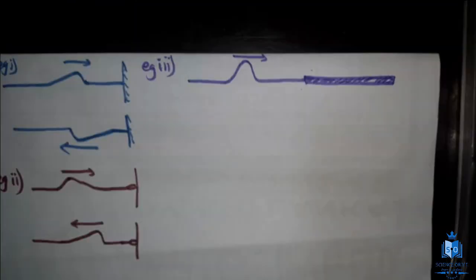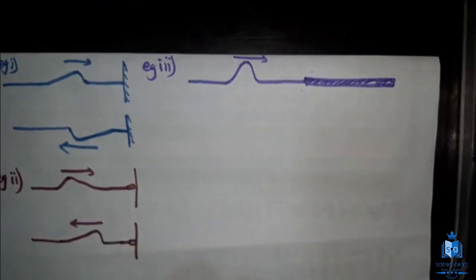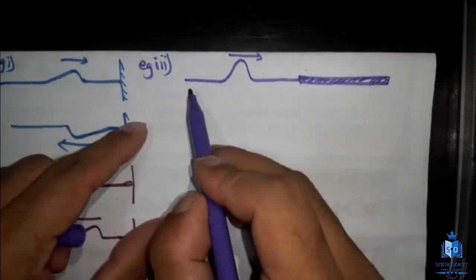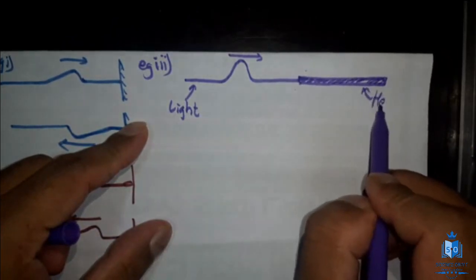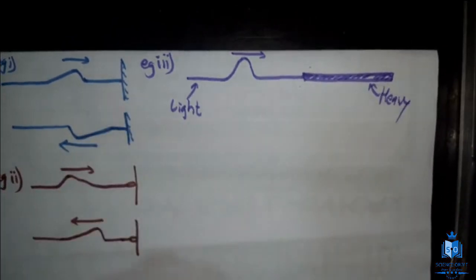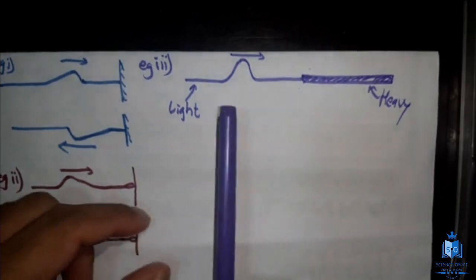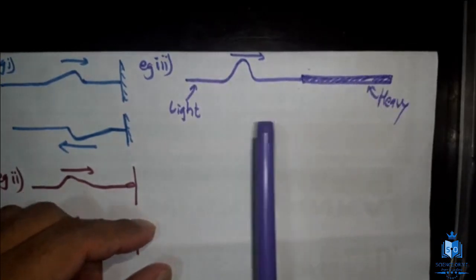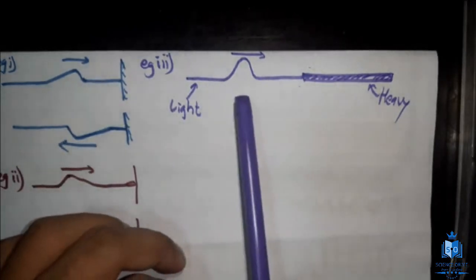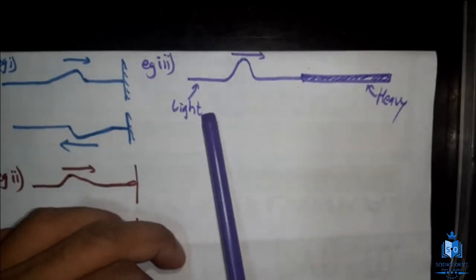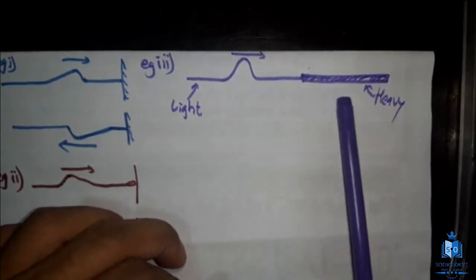And under this, there is another case where two different strings are connected, and what will happen during that instance? Imagine a situation like this. This is a light string, that means it's less heavy, and this is a heavy string. We will learn about this a little later, the quantity we are going to use. We decide whether a string is light or heavy based on mass per unit length. If the mass per unit length is less, that is considered a light string. If the mass per unit length is high, that is considered a heavy string.